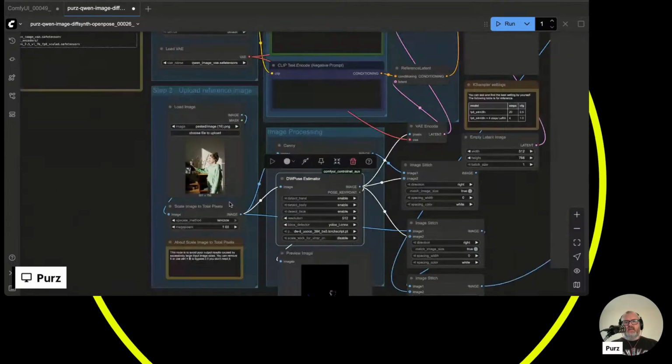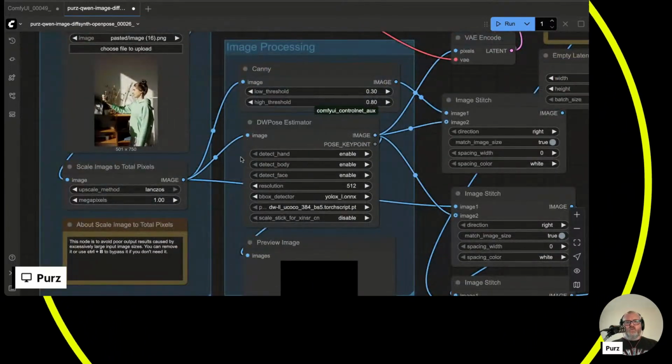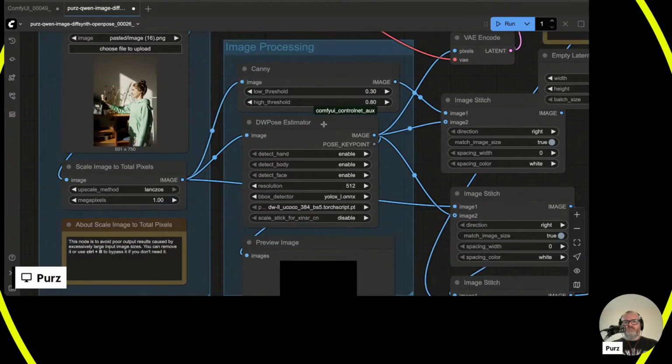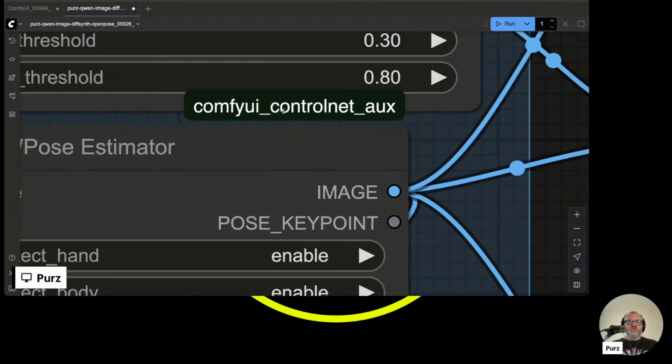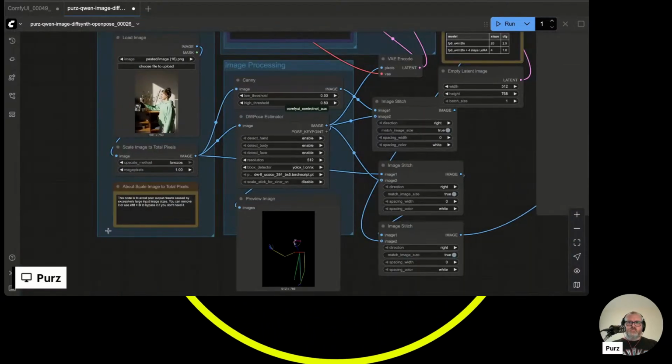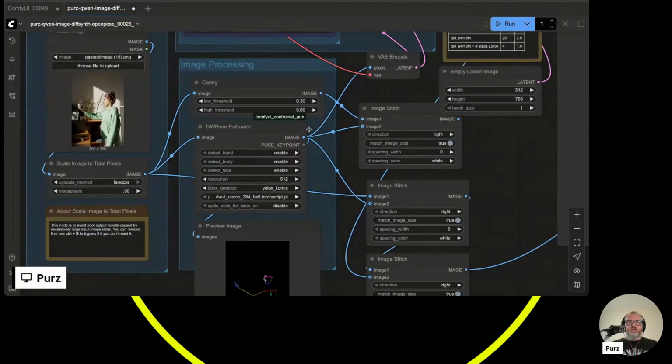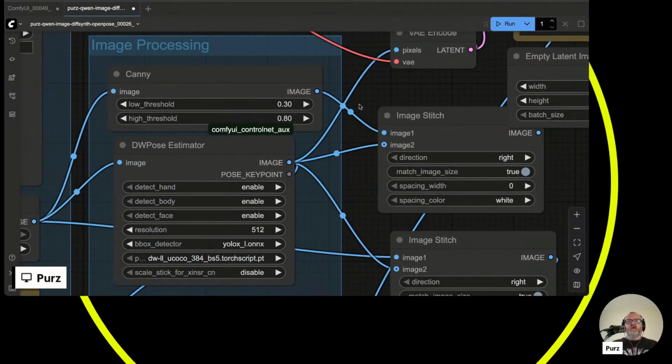Different ControlNet preprocessors are available in the ComfyUI ControlNet Aux node pack. You can get that by going to your manager. Do I have a manager? I don't. It's a different version of Comfy.